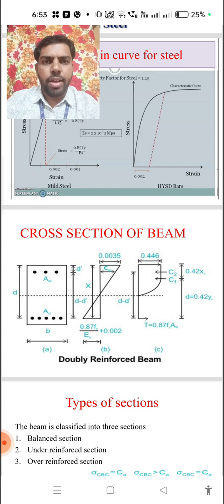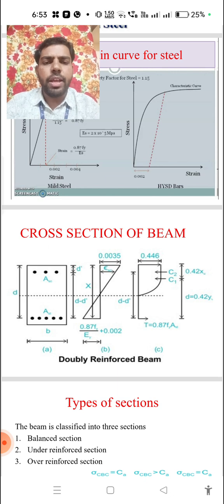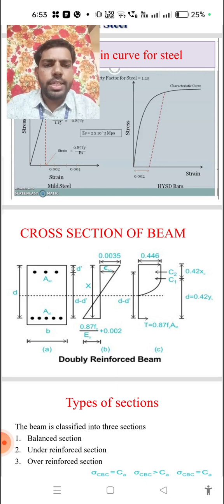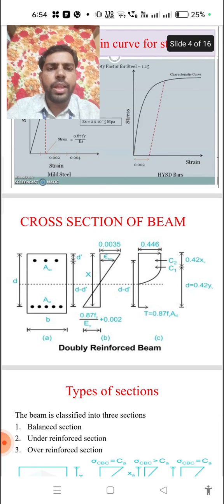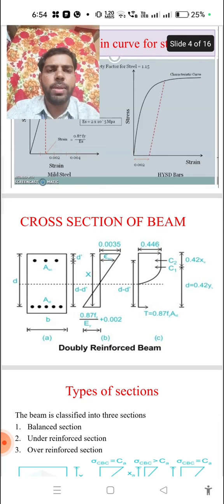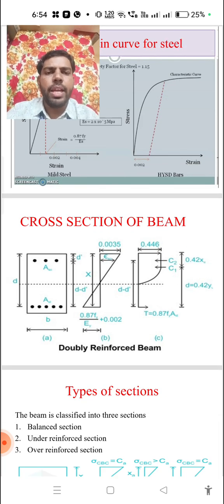And d dash means effective cover. Effective cover means the distance between the bottom fiber and the center of the area of the steel. B is the strain diagram, and C is the stress diagram. Here, based upon the stress-strain curve for concrete and the stress-strain curve for steel, the extreme fiber strain will be 0.0035 on the compression side and 0.87 fy/Es + 0.002 on the tension side.